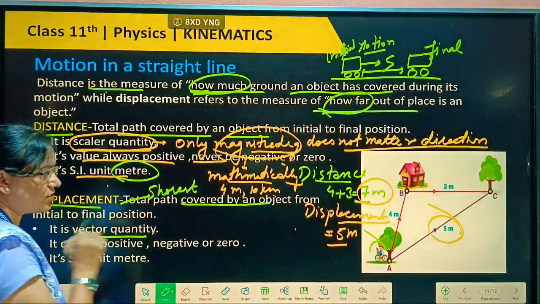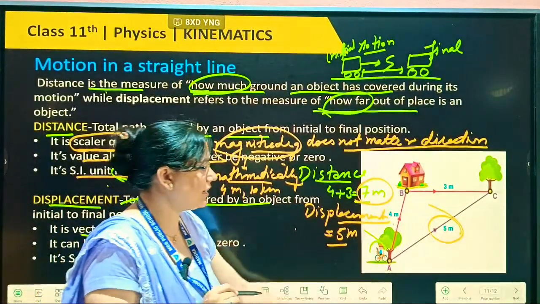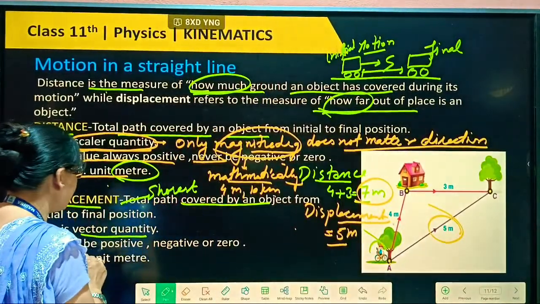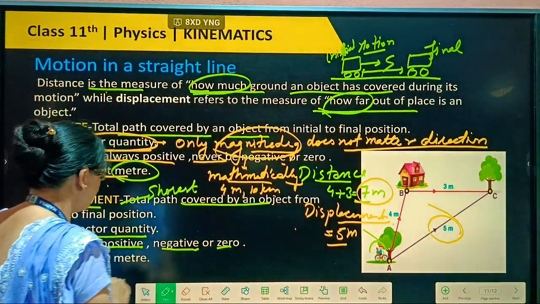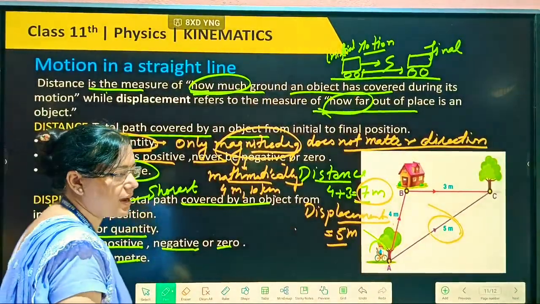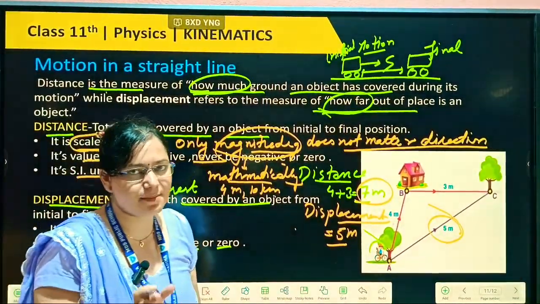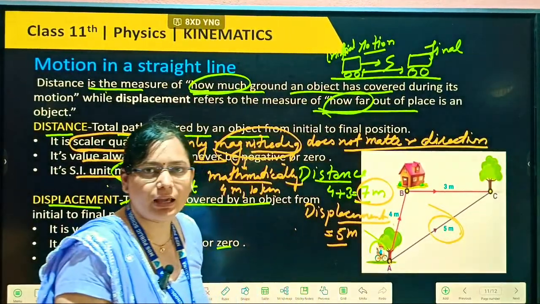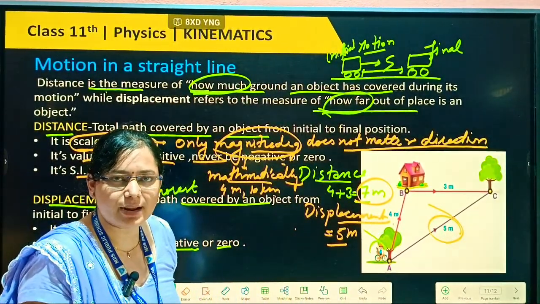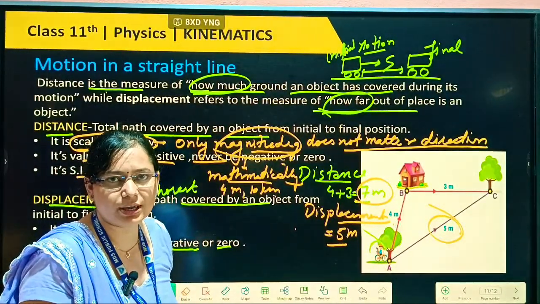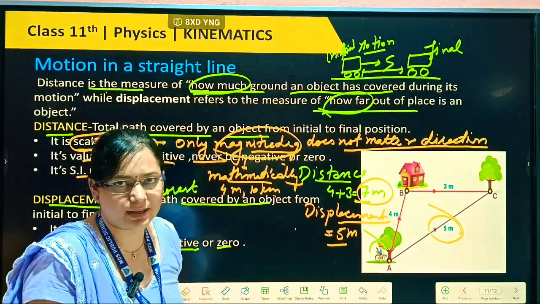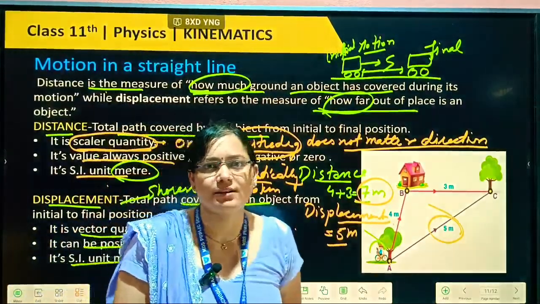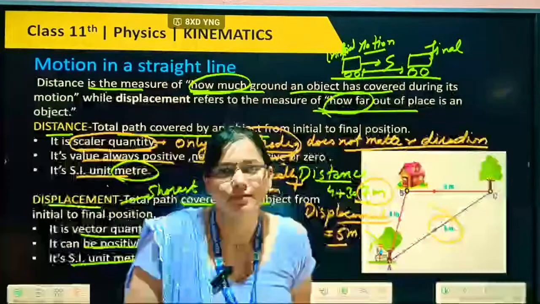It is our vector quantity. We can define its direction as well as the magnitude. And next, it can be positive, negative or zero. And its SI unit will be meter. Its unit also will be same as distance only, beta, because here we are not talking about the time, both are types of path only. Okay, so shortest path and total path. Clear to everyone? Okay, in next class, beta, we will do our speed and velocity. Okay, thank you.